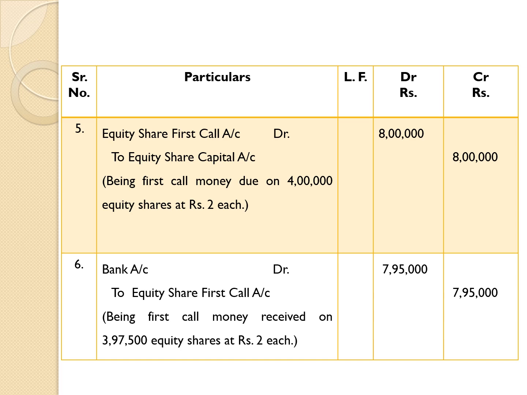Here we have shown first call money due. Actually, first call money received less than due amount. It means that here two parties failed to make payment on account of first call. First party, Mr. Ravi Roy, held 1,000 shares, did not pay first call.